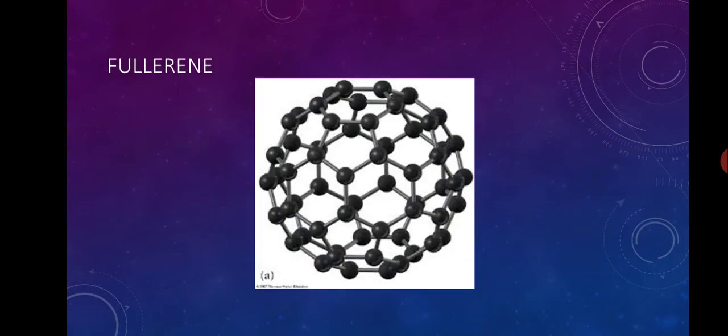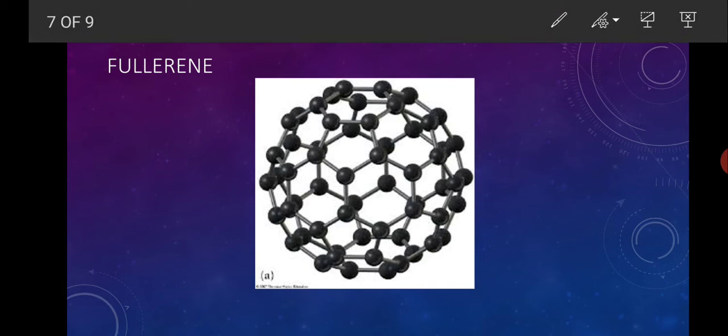Open chain, closed chain. There is also a diversified type. The catenation of carbon is a lot diversified, and a very good example of this diversification is fullerene. Fullerene is also a type of catenation. Here we can see a lot of carbon atoms. Each of these balls we are seeing in this picture are actually carbons.